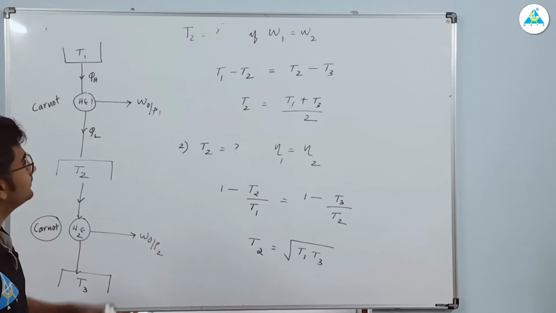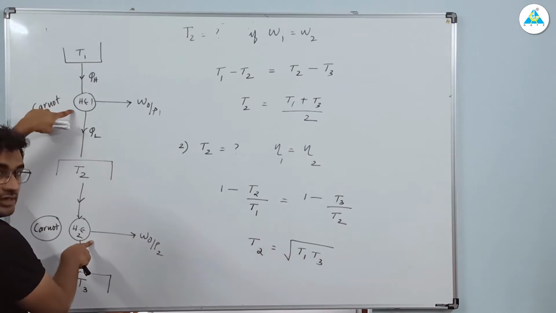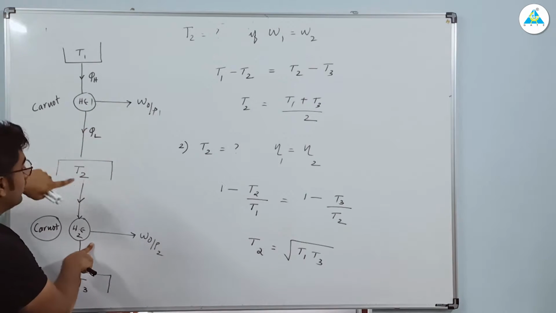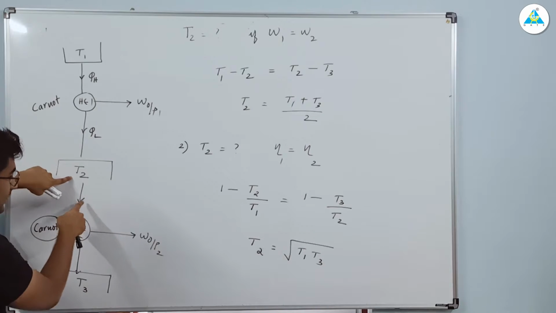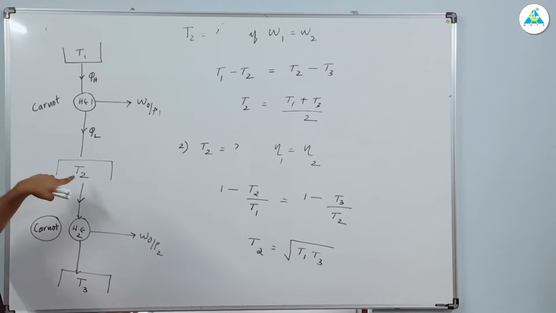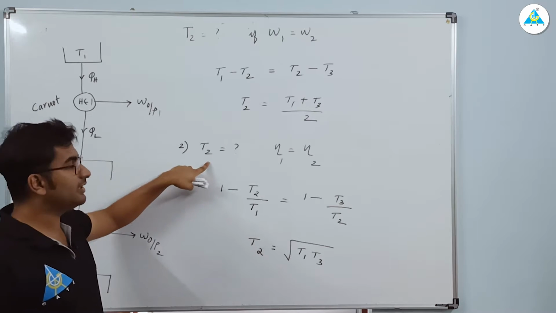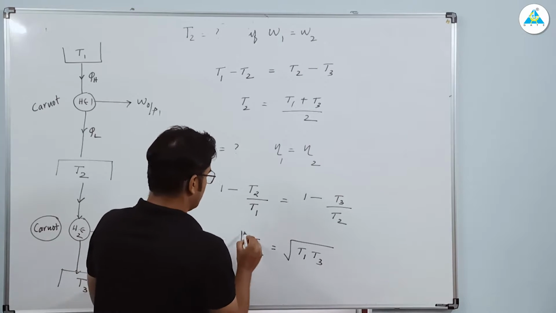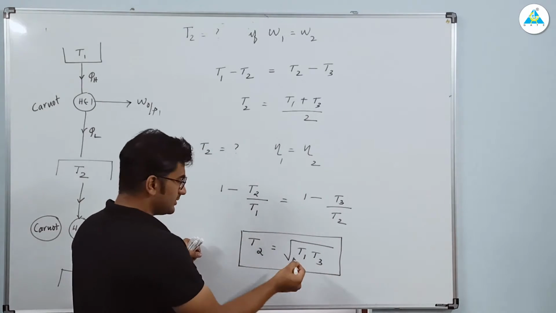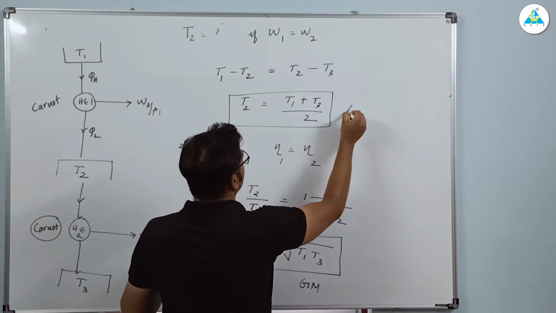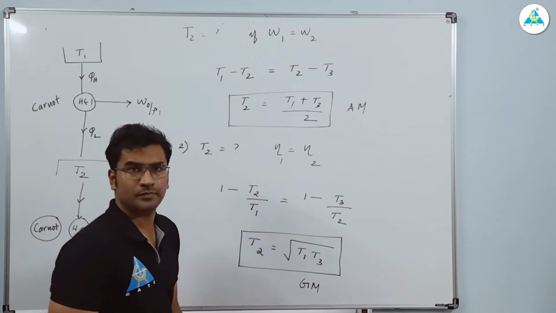Once again, the question. You have two heat engines. You are taking heat from higher temperature and you have work output 1. And now we are rejecting it to T2. Now by taking heat from T2, we are getting work output 2. T3 is the sink temperature. Now find the intermediate temperature T2 if work output is equal, and find the intermediate temperature T2 when efficiencies are equal. This is the geometric mean. This is your arithmetic mean. So write that as well.